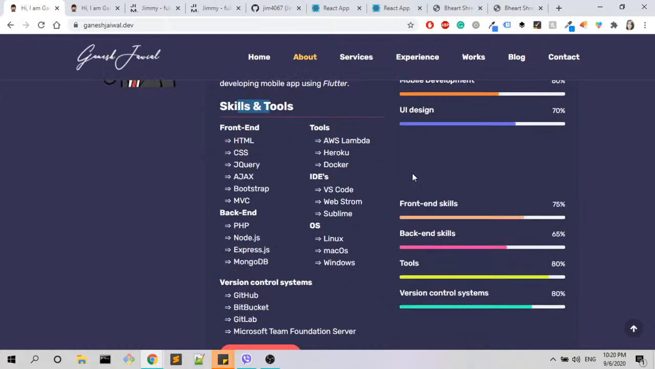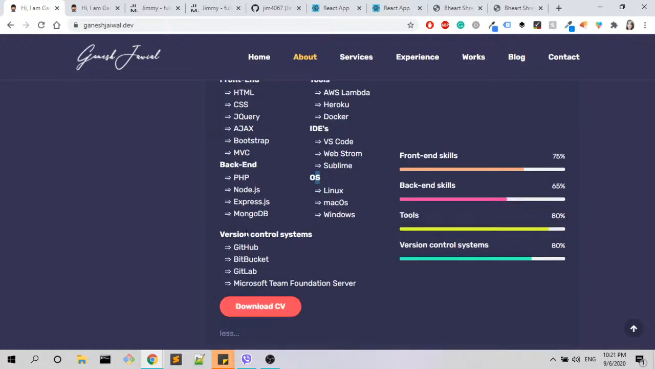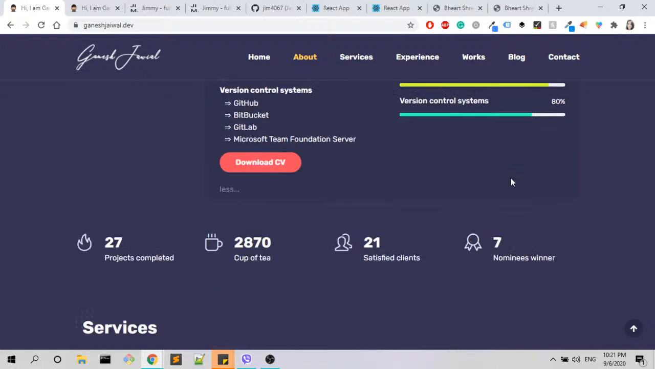So as you have it here with skills and tools, that's how I would suggest you do the same thing up here. For the skills and tools, you have front-end, back-end, tools here, IDEs and OS, operating systems, version control system, and then again this part with your skills and the percentage, which, as I said, is not the best one, at least for me. Let's continue a little bit more.